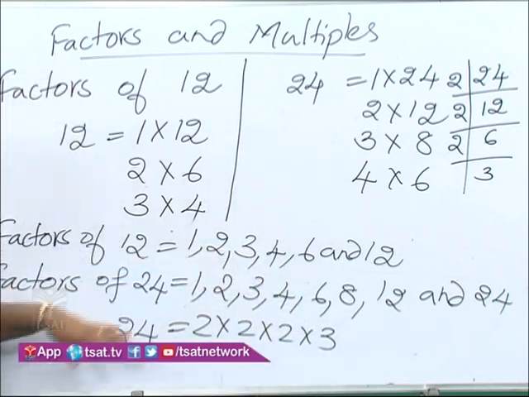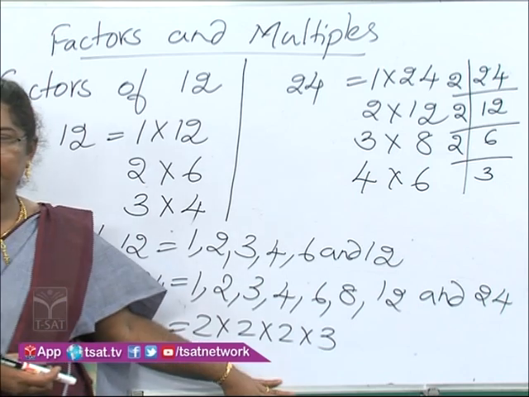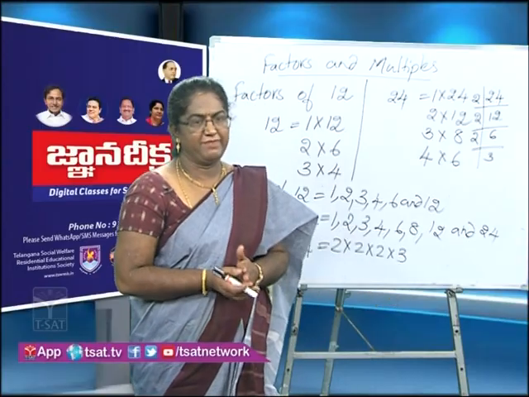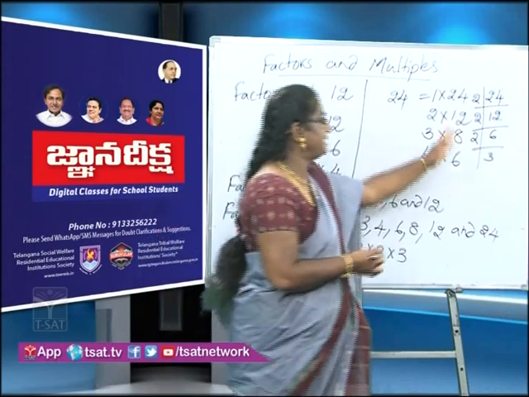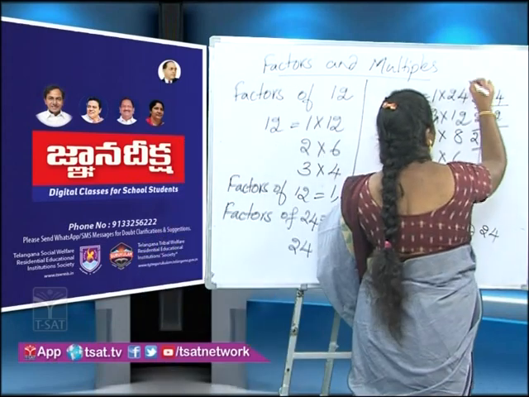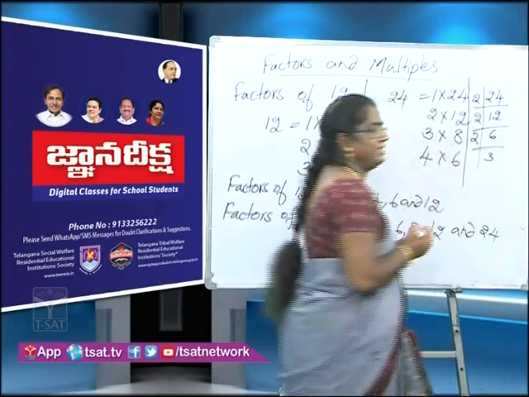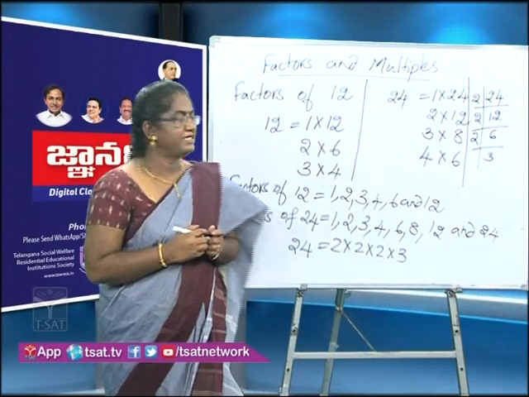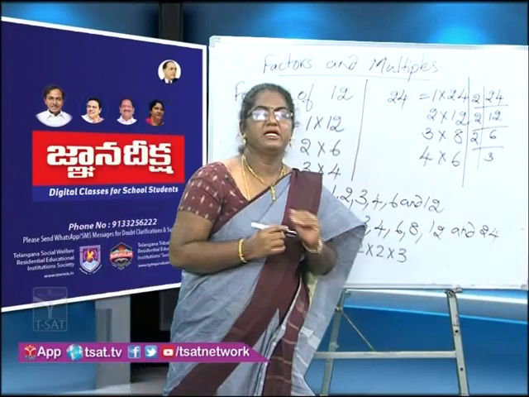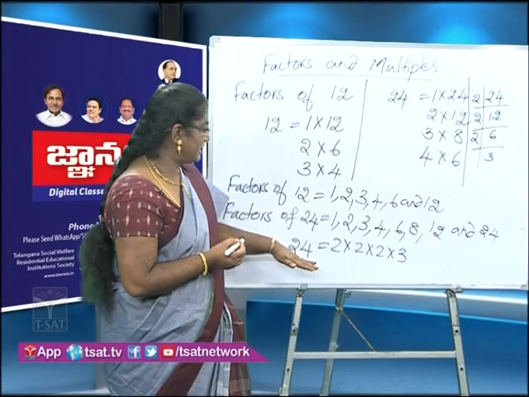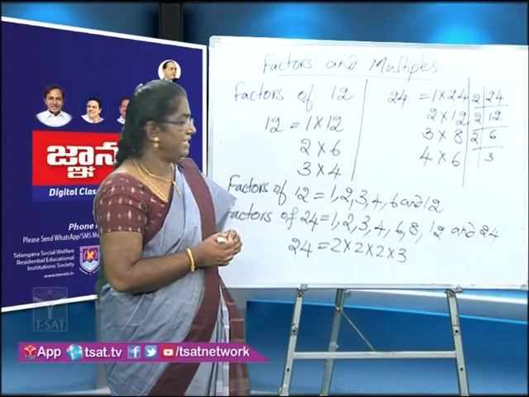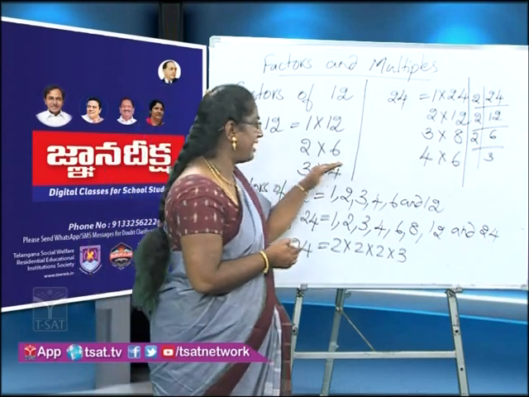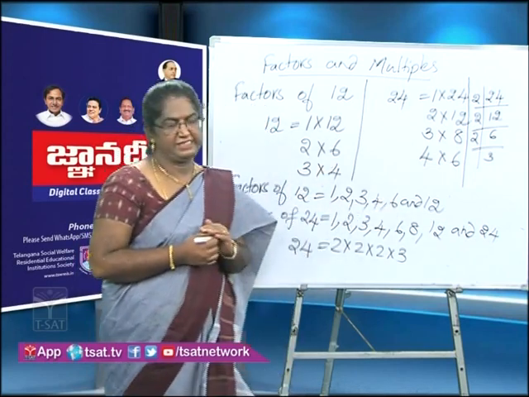This process of factorizing 24 using only prime numbers is called prime factorization, and this method of factorization is called the division method. Here we are writing the factors of 24 using the division method, and this process is called prime factorization. Now let us move on to factors and their properties.